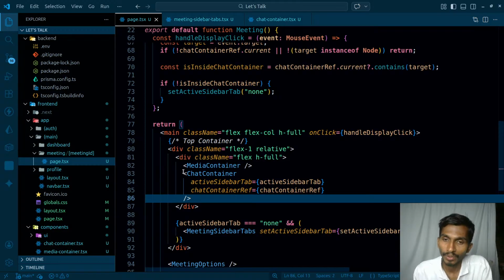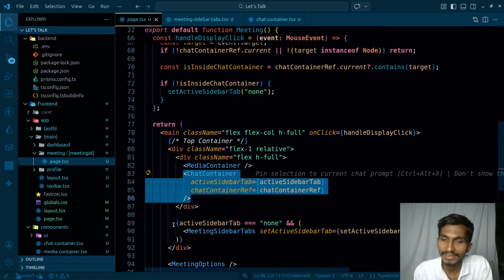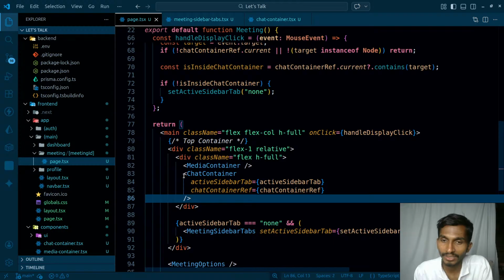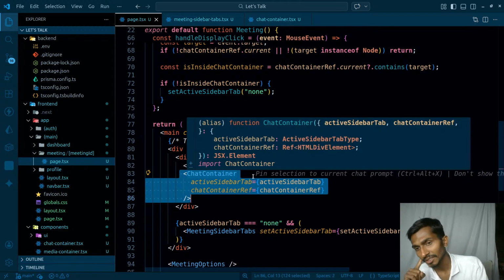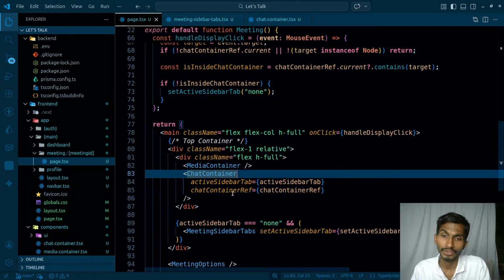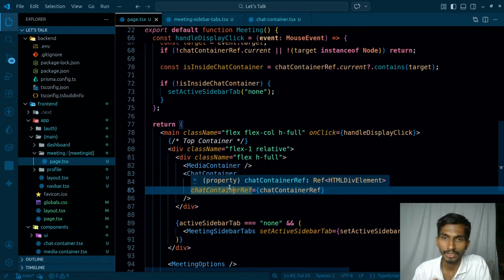I have the chat container over here, okay, and this meeting sidebar is just outside. Whenever I'm clicking, I'm getting the reference value for this, and I'm checking if something is inside this chat container or not. If there is something inside the chat container, then it's going to be visible, and if it is not, it's not going to be visible. And the same thing is actually happening over here. What do I have to do?